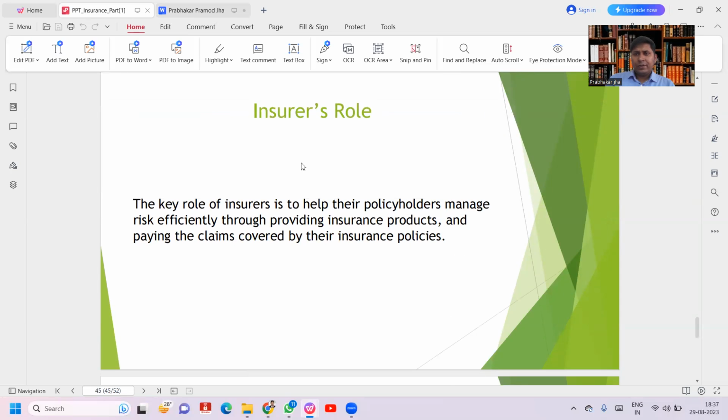Insurer role: the basic role of the insurer is to settle the claim in a timely manner, and second, at the time when they are coming for a policy, you should issue the policy. You should cover the risk. So covering the risk and timely settlement of claim is the basic duty of the insurer.